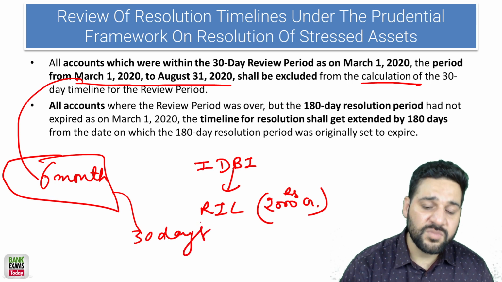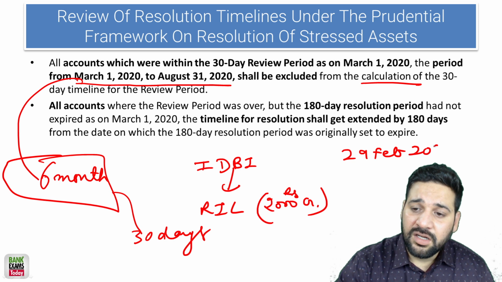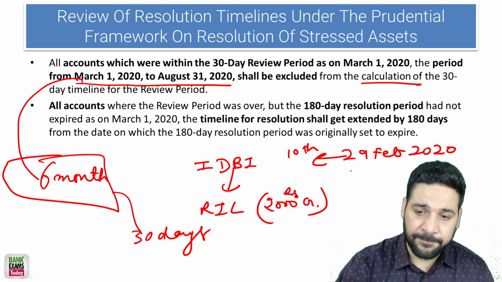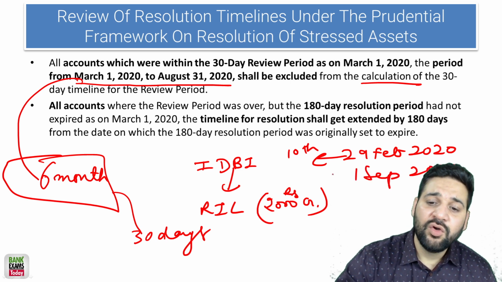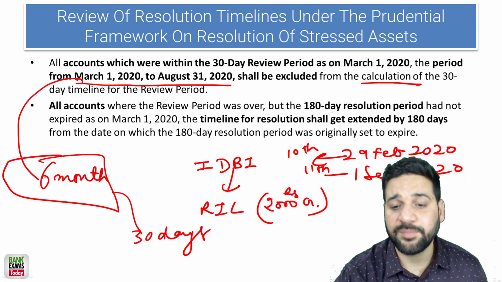Okay, so let's say on 29th of Feb 2020, the review, it was 10th day of review period. Okay, so now 1st of September 2020 would be the 11th day for calculating the review period, and the 2nd September would be 12th day.